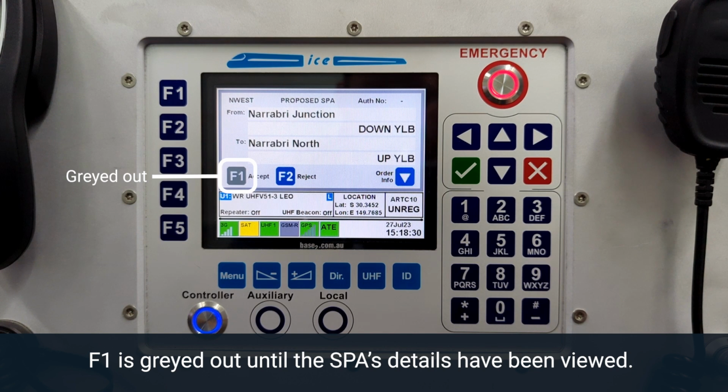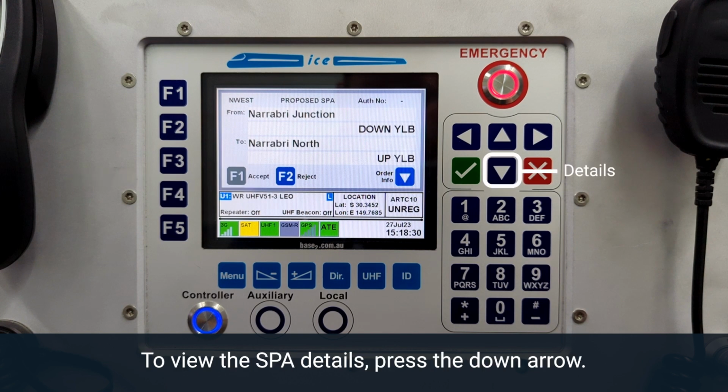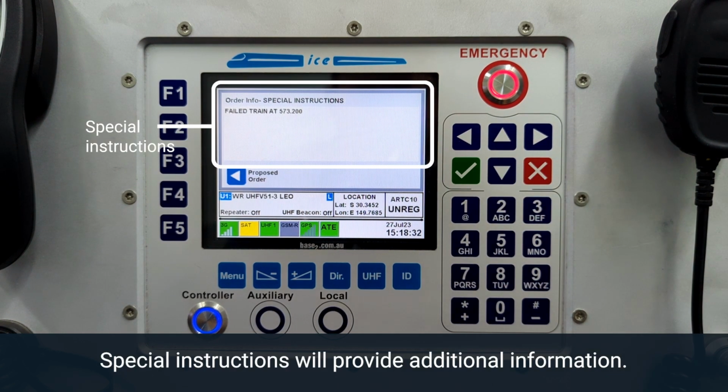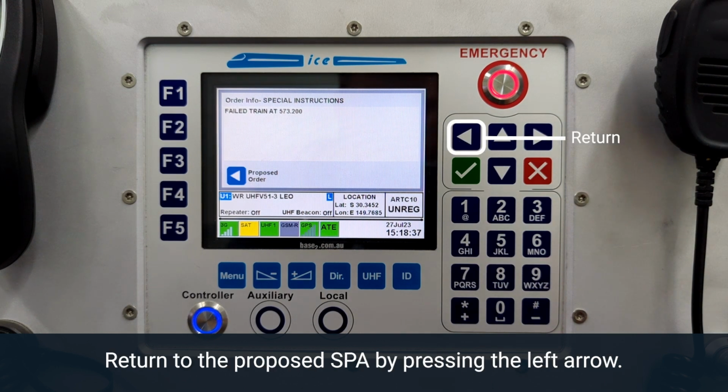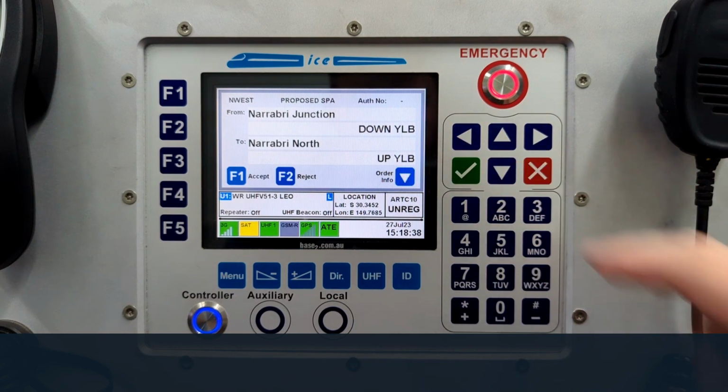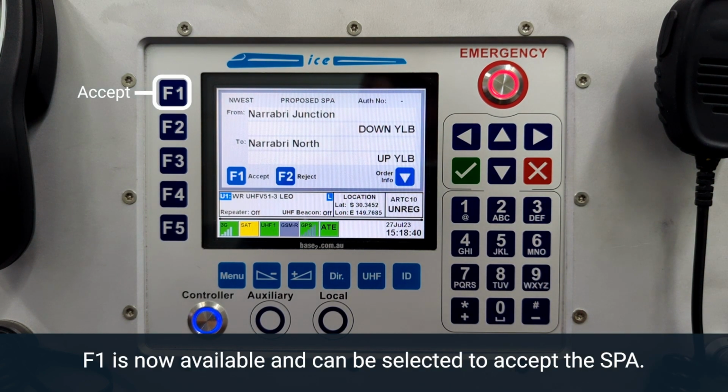F1 is greyed out until the SPA's details have been viewed. To view the SPA's details, press the down arrow. Special instructions will provide additional information. Return to the proposed SPA by pressing the left arrow. F1 is now available and can be selected to accept the SPA.